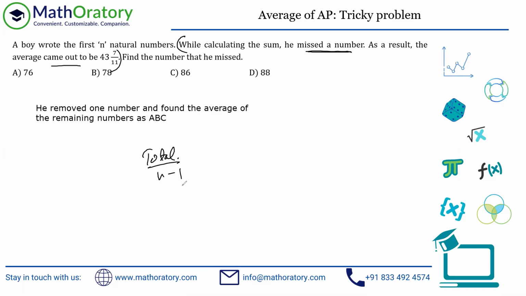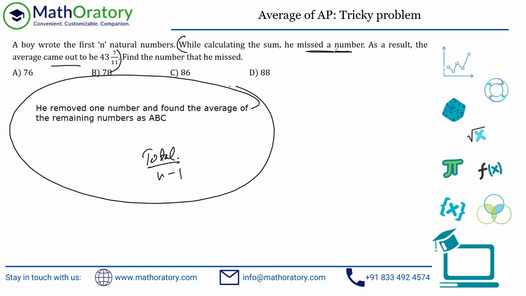Initially you had n numbers. So when you figure out the total of the remaining numbers after you have removed one, when you're calculating the average, because you know that now there is one less number, you are going to divide by n minus 1. But that is for this instance.